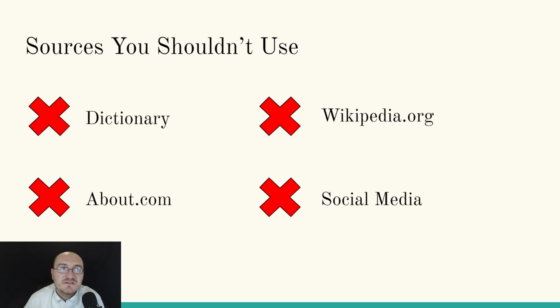About.com. This is a source people try to use all the time. It's not a great source to use because it's very general and the information it gives doesn't necessarily have the highest level of accuracy. Social media. Of course not. Please don't ever use social media as a reputable source for anything. Just assume if you saw it on social media, it's not true.